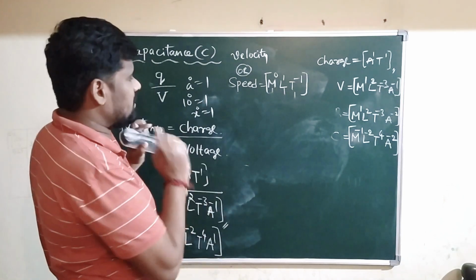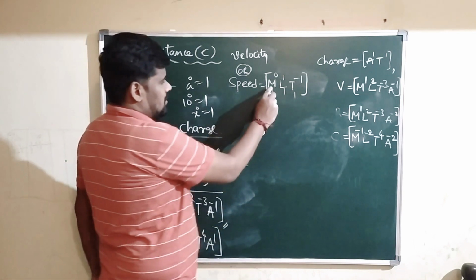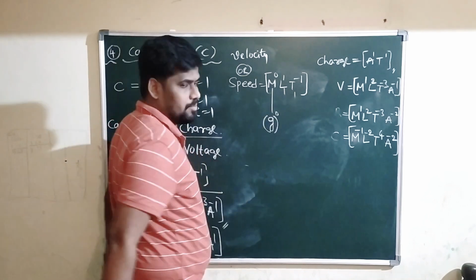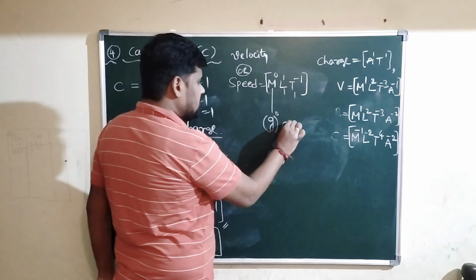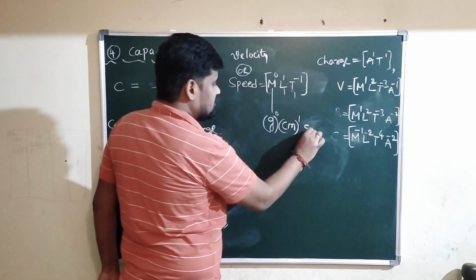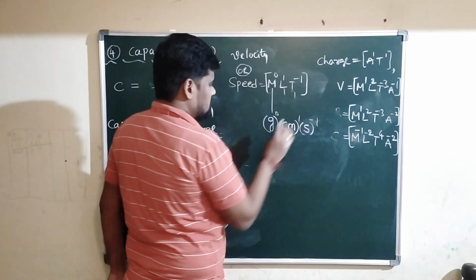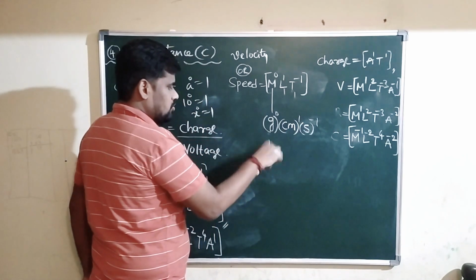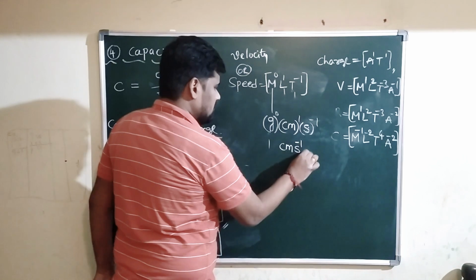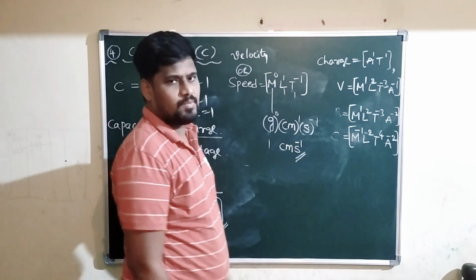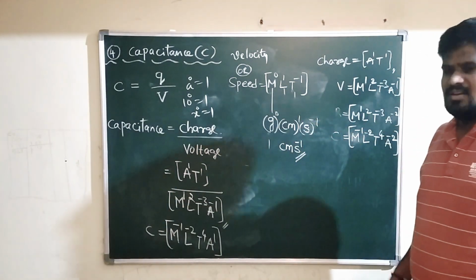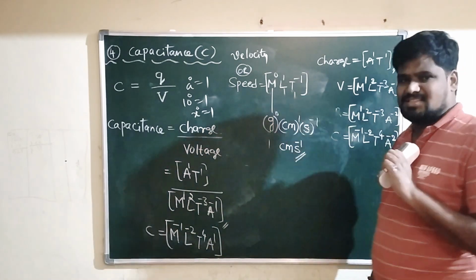If it is asked to write the same in CGS, what is the CGS unit of speed? What is the unit of speed in CGS system? Look, M is mass. Mass is measured in gram in CGS system, g to the power 0. Length is measured in centimeter to the power 1. Time is measured in second to the power -1. Once again, any number to the power 0 is equal to 1. Here centimeter, here s to the power -1. What is it? Centimeter per second. Centimeter per second is a unit of speed in CGS system.